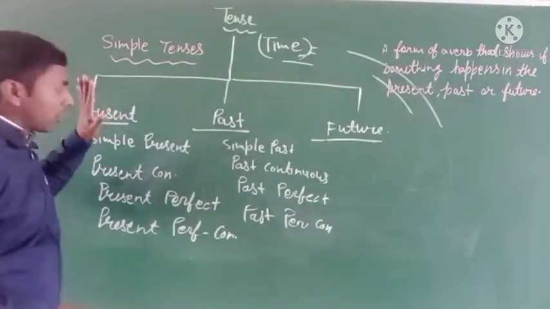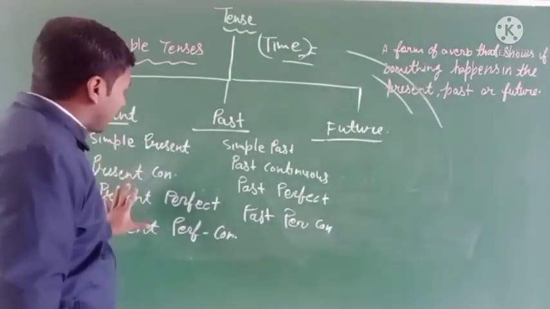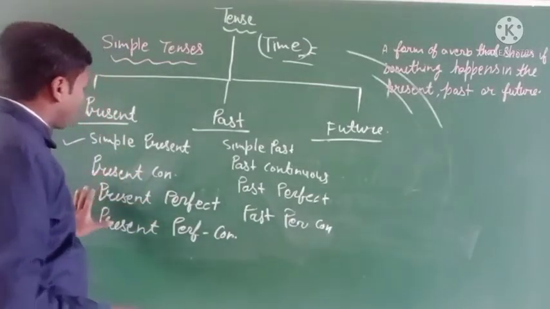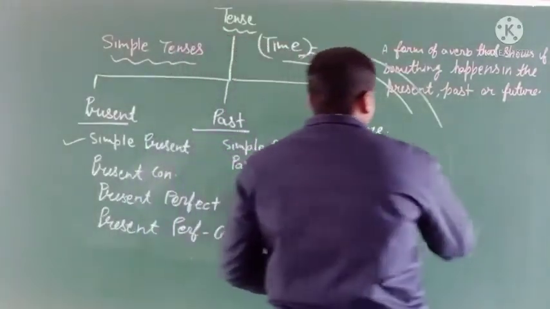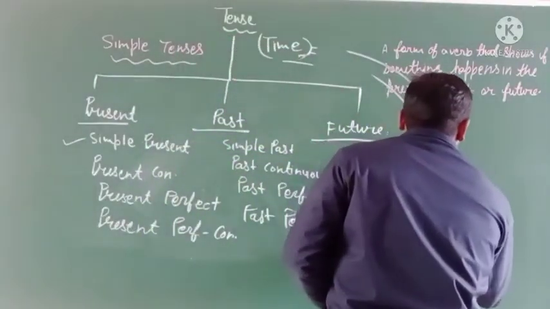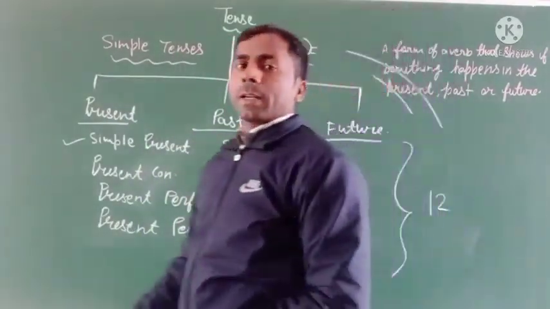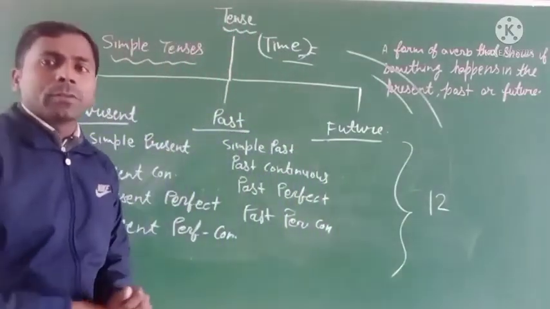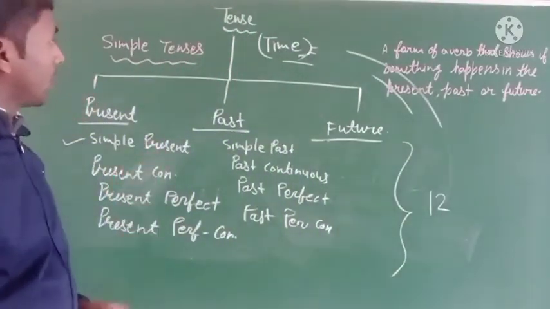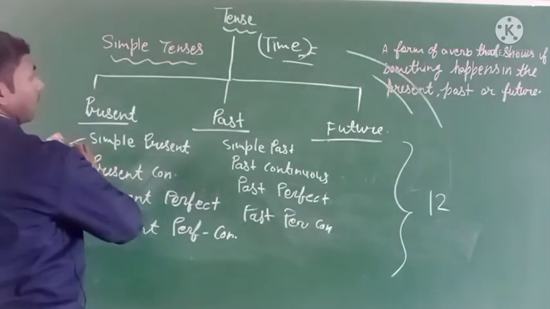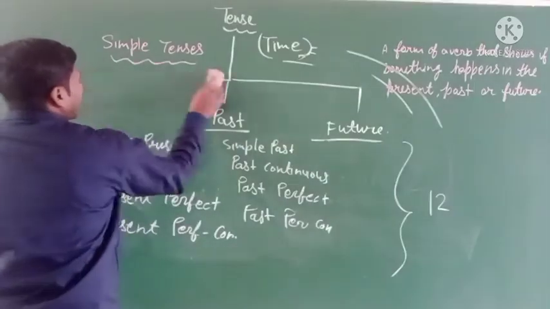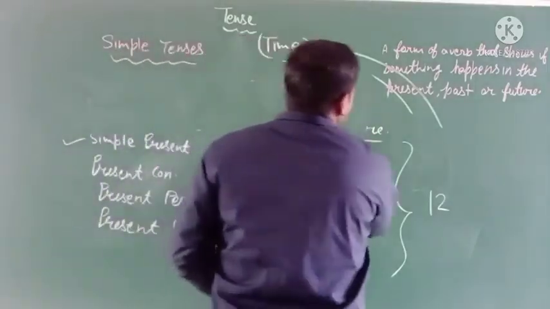I think you will learn all the subparts of the tense, and it has a total of 12 parts. How many parts? 12 parts. So it is very important for you. Let's start with the first part of the present, past and future, which is the simple tense.